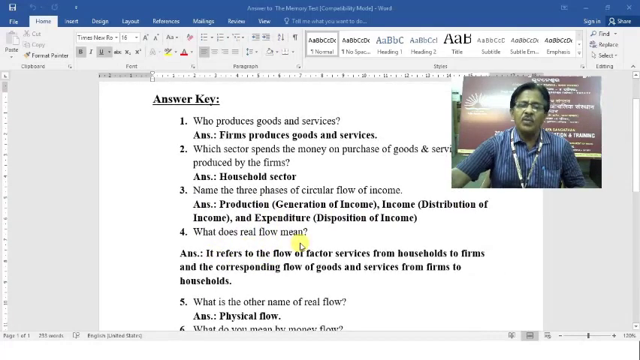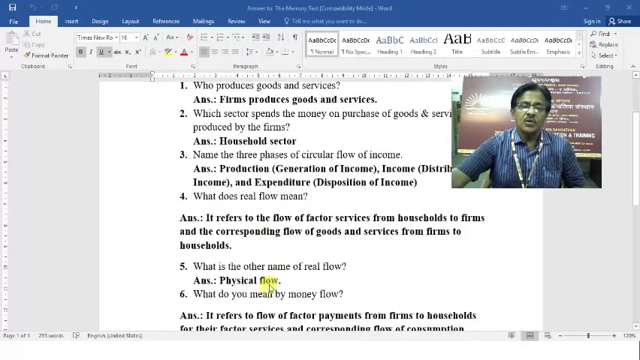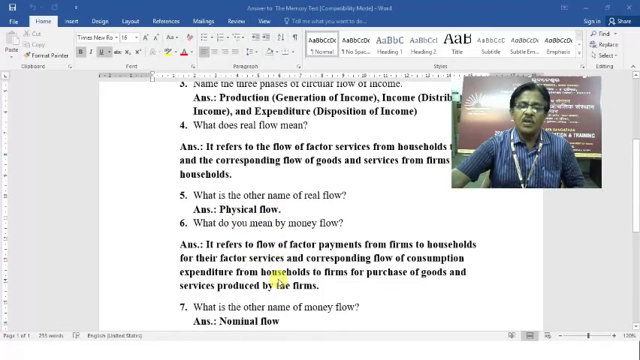What does real flow mean? It refers to the flow of factor services from households to firms and the corresponding flow of goods and services from firms to households. What is the other name of real flow? Physical flow. What do you mean by money flow? It refers to flow of factor payments from firms to households for their factor services and corresponding flow of consumption expenditure from households to firms for purchase of goods and services produced by the firms.